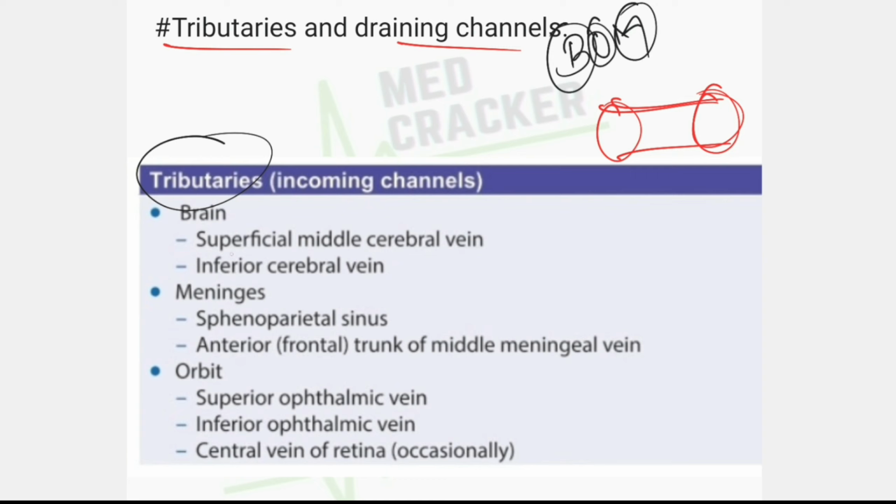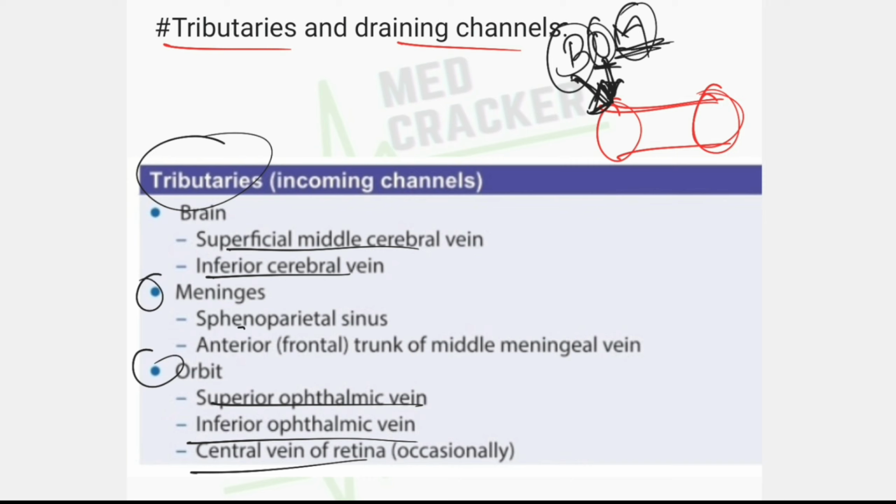From the brain, two veins: the superficial middle cerebral vein and the inferior cerebral vein, drain into the cavernous sinus. From the orbit: the superior ophthalmic, inferior ophthalmic and central vein of the retina. From the orbit, these are incoming channels into the cavernous sinus. And from the meninges, the sphenoparietal sinus and the anterior trunk of the middle meningeal vein. These are the tributaries or incoming channels of the cavernous sinus.